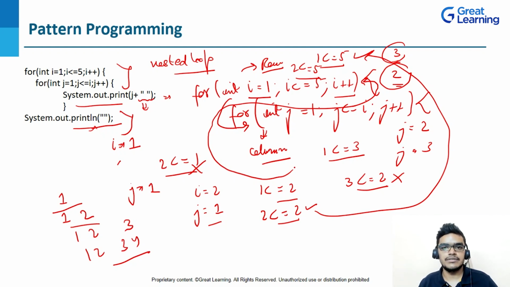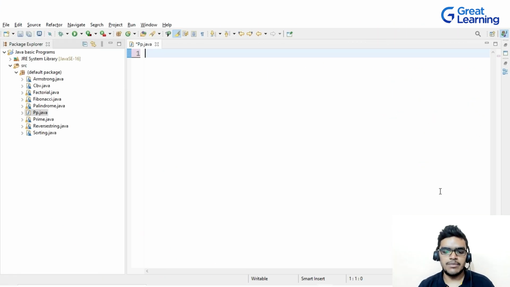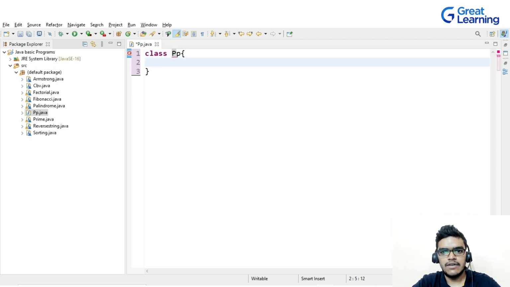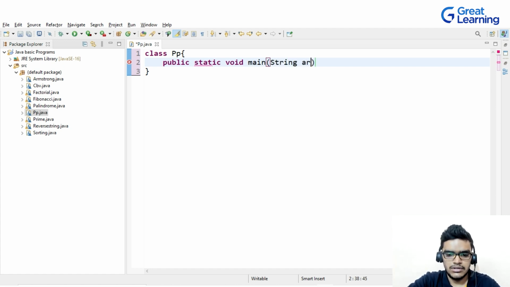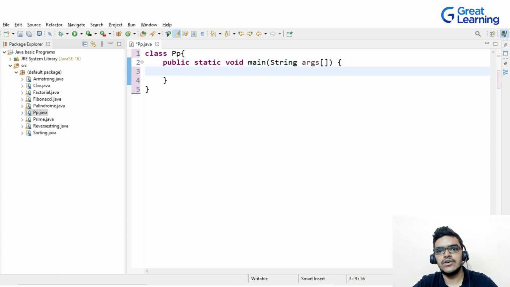Now let's implement it. So let's start with the coding example. I will write class, and I will write PatternProgramming, PP. And now after this, I create my main method. So I will write public static void main, String arguments, and then inside this main method I will create my loop.